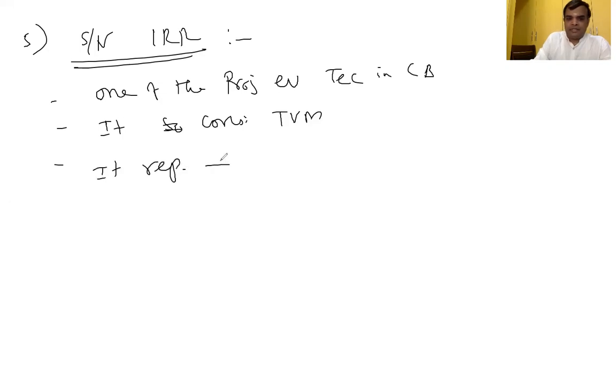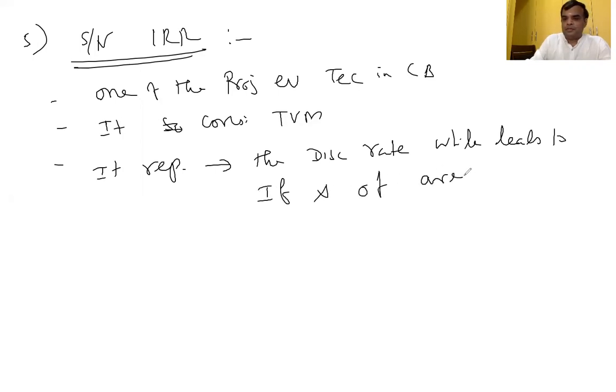It represents the discount rate which leads to inflow and outflow being the same.